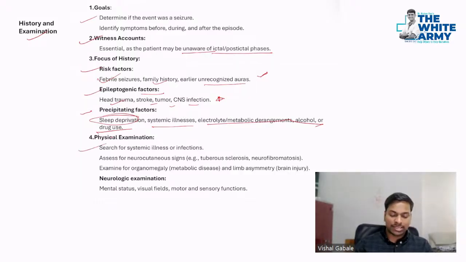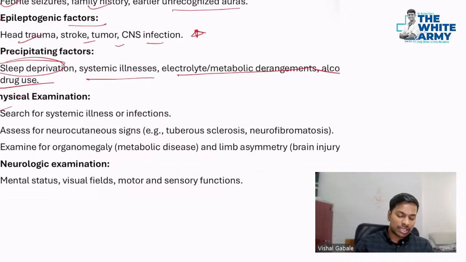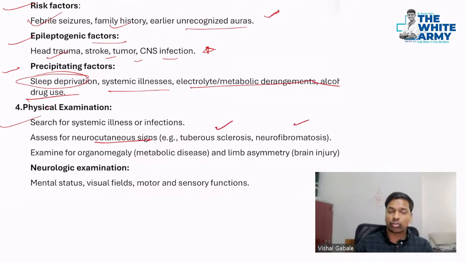Finally, coming to the physical examination. Physical examination will give you clues with the help of neurocutaneous signs for tuberous sclerosis, neurofibromatosis. Even organomegaly will give you metabolic disease. Even brain injury can be identified with the help of muscle weakness, etc. Now you can get the idea of stroke and all. Then mental status, visual fields, motor and sensory functions are the other neurological examinations that will give you clues for the diagnosis.